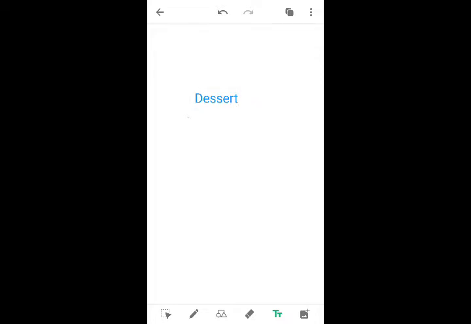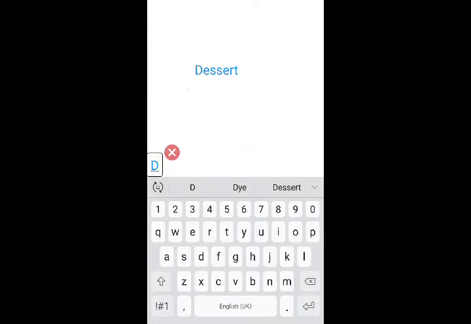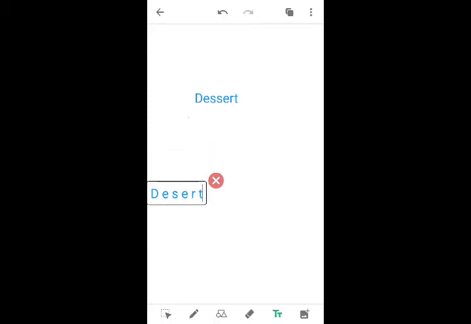Next I write another word. Here it is given in the sentence. DESERT. You know what is a desert? Desert is something sandy, a sand area.